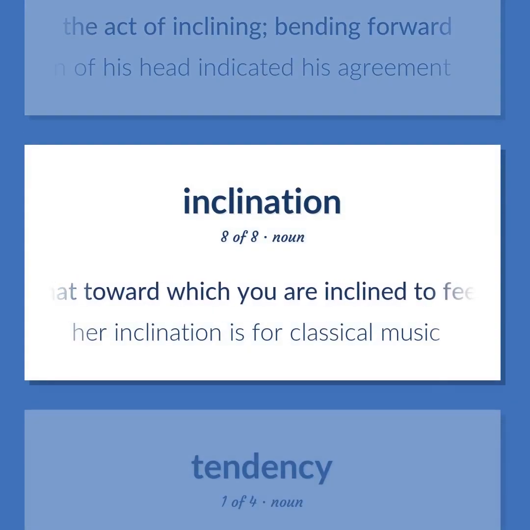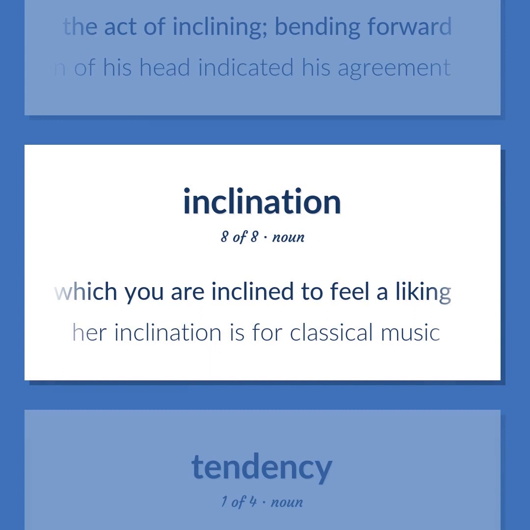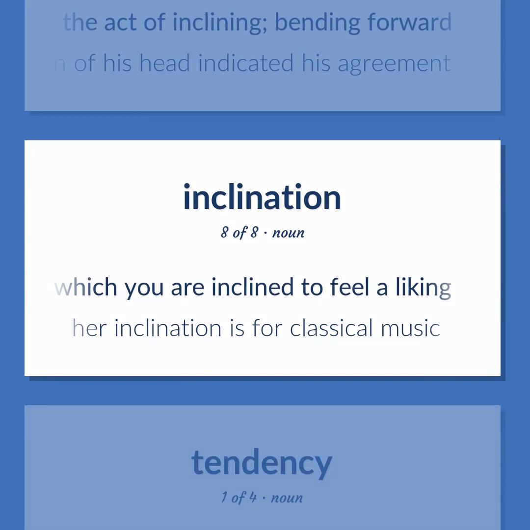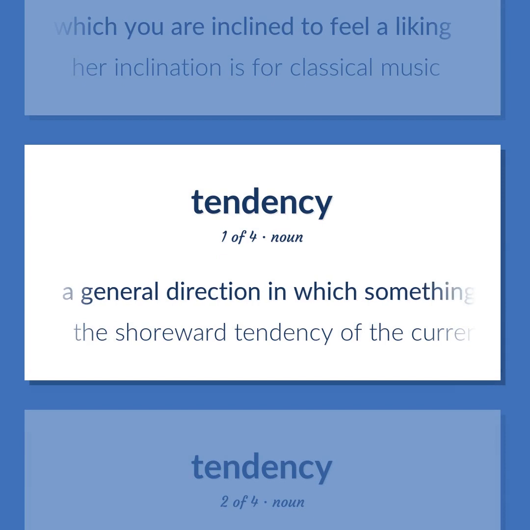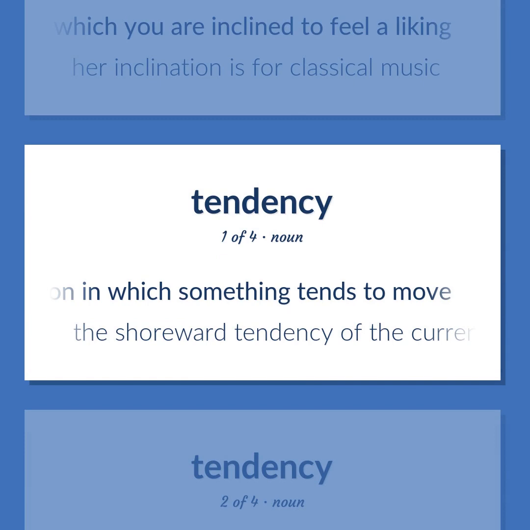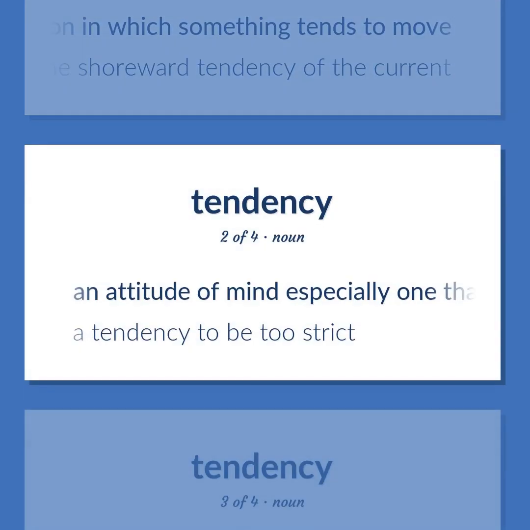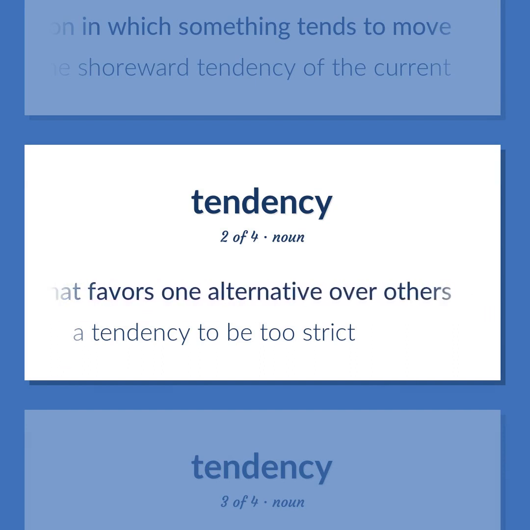That toward which you are inclined to feel a liking. Her inclination is for classical music. A general direction in which something tends to move. The shoreward tendency of the current. An attitude of mind, especially one that favors one alternative over others. A tendency to be too strict.